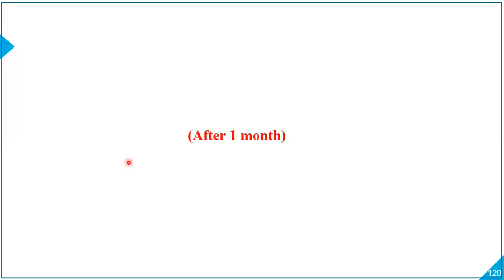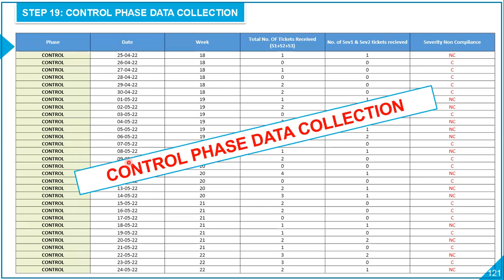After 1 long month, you collected the data, or for that matter, operations manager shared data on a weekly basis with you for severity non-compliance per day. And then after 1 month, let's go to the next slide and see what has happened. All right, so this is the control phase data you collected on a daily basis. When I'm saying you collected, operations manager handed over to you. So he collated this data together for day in, day out basis, and then he passed it on to you, right? So this is what the data you have. This is a control phase data collection.